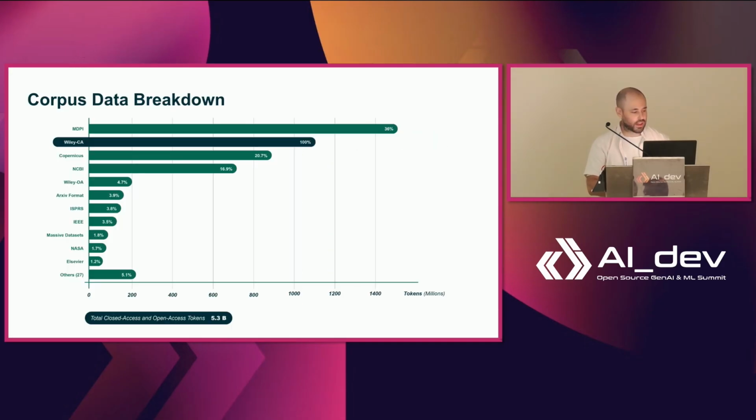And the corpus looks something like this after processing. Overall, we get 5.3 billion tokens, of which around 1 point something are closed access. That's the blue line right there. Everything else will be open access. And they come from a variety of trusted sources in the domain, and as usual, a relatively long tail in the distribution.